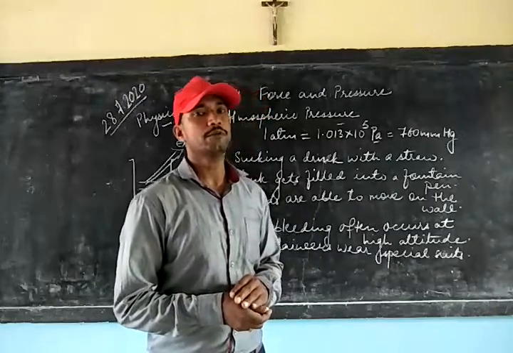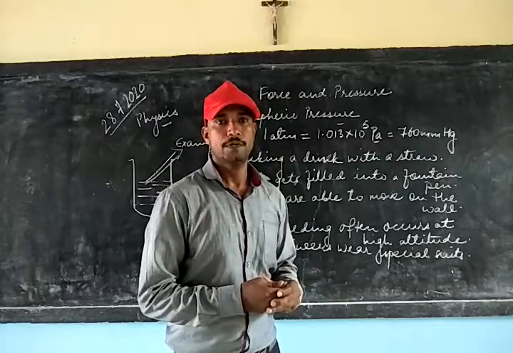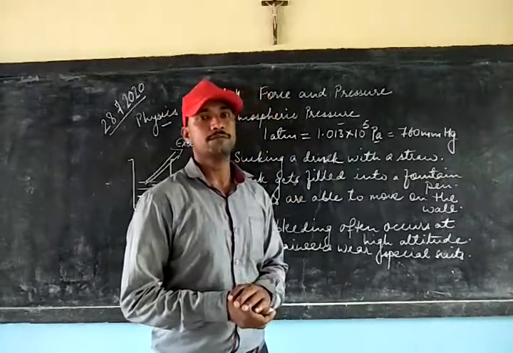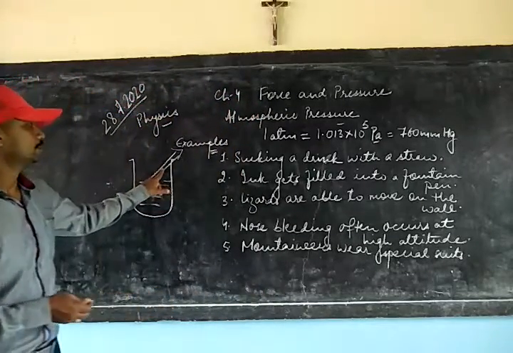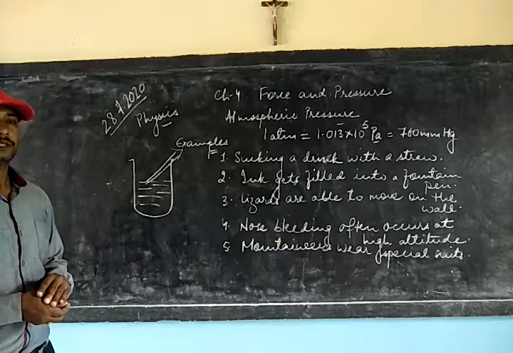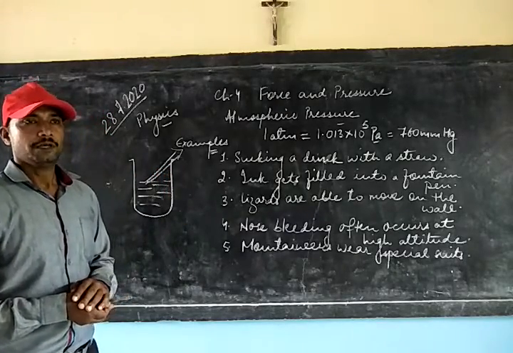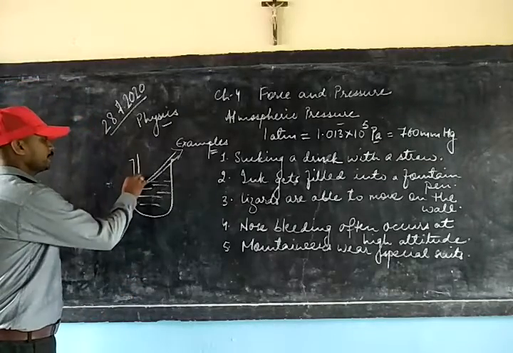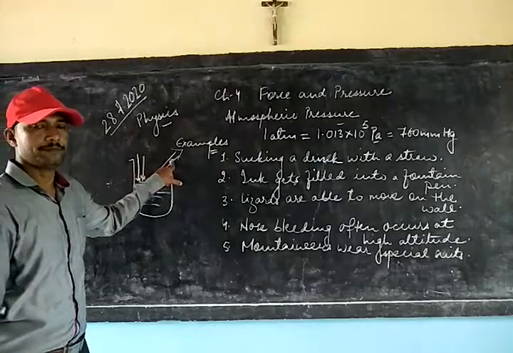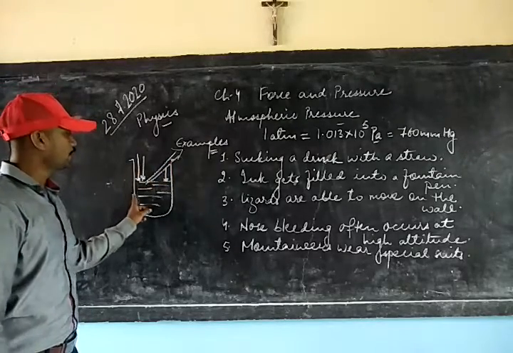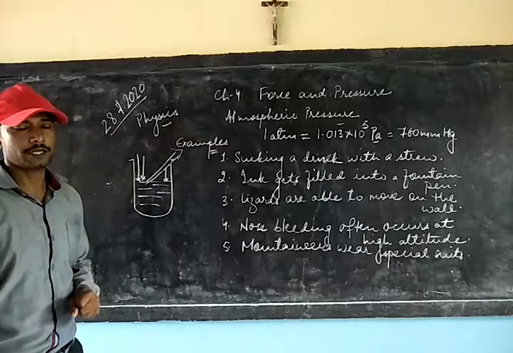What makes the liquid rush through it? The reason is atmospheric pressure. Actually, when you suck the air from the pipe, the air inside the pipe decreases. That is, there is no pressure inside the pipe left. But atmospheric pressure, which now becomes more than the pressure inside the pipe, makes the liquid rush through the pipe, and we are able to suck that liquid.